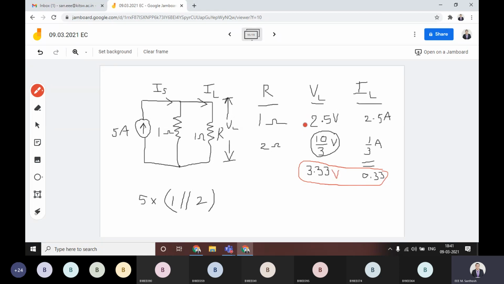The value of voltage, that is the VL value, also increased, from 2.5 to 3.33.